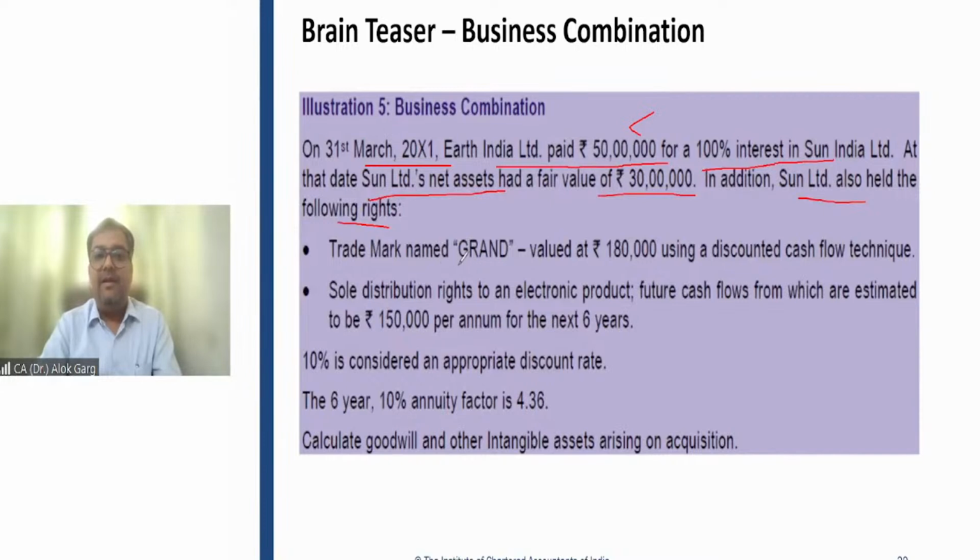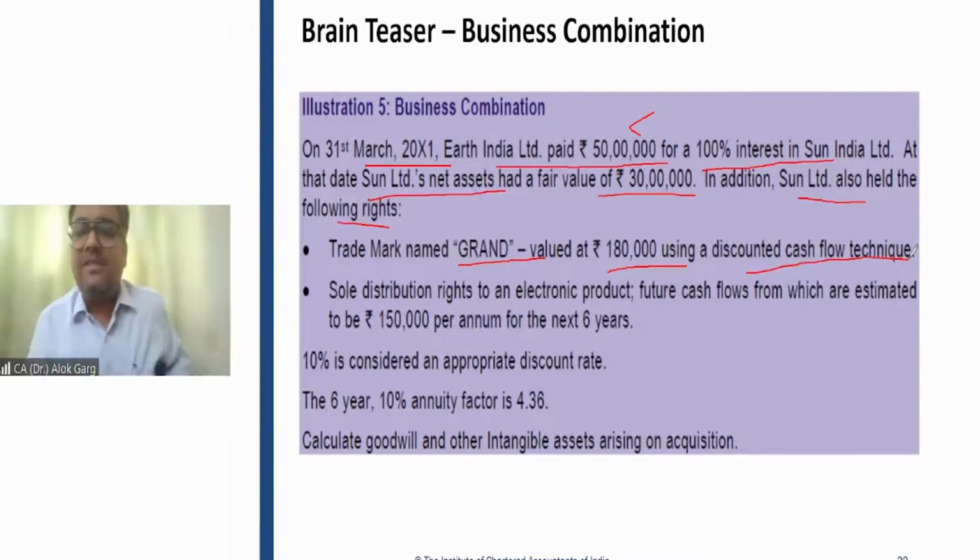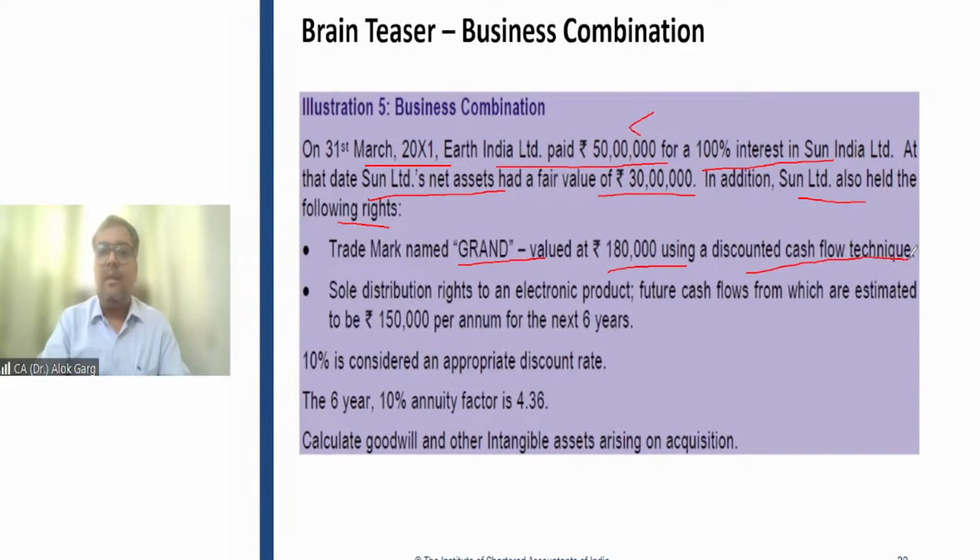Trademark named Grand, valued at rupees 1,80,000 using a discounted cash flow technique. So this company has a trademark, okay? And the fair value of this trademark is 1,80,000 rupees. The company has a sole distribution right to an electronic product. No one else can sell that product. Right? So the company has a sole distribution right.